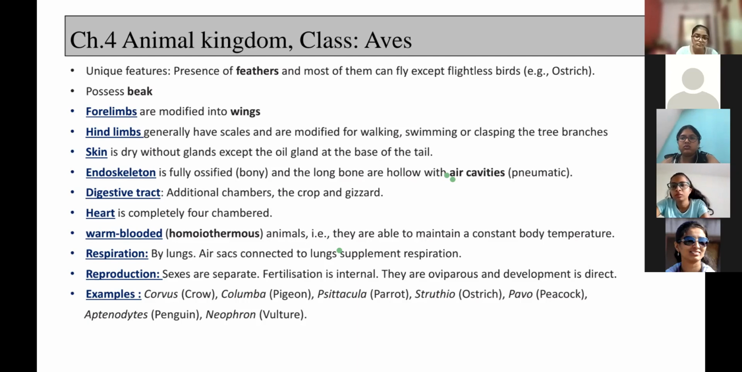Same features हम observe करेंगे, see, in aves, reproduction में, same, no change. Sexes are separated, fertilization internal, oviparous, development is direct. Right? बोलिए जी क्या?